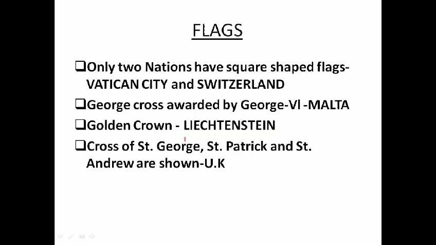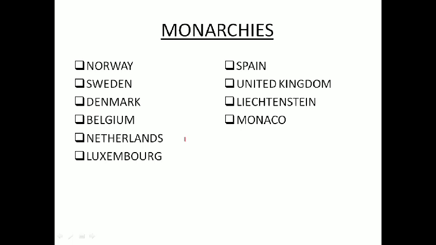This is theory. Now we can also classify in another manner: monarchies. There are countries in Europe which are following monarchy, whether it is constitutional monarchy or complete monarchy, but they have their king or queen as their heads, maybe nominal in some cases.